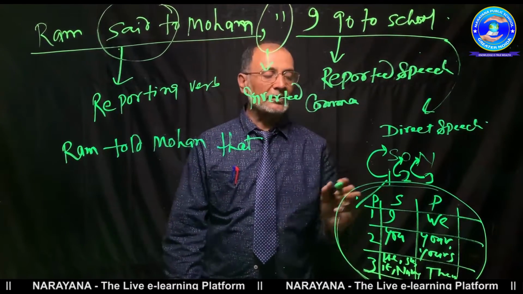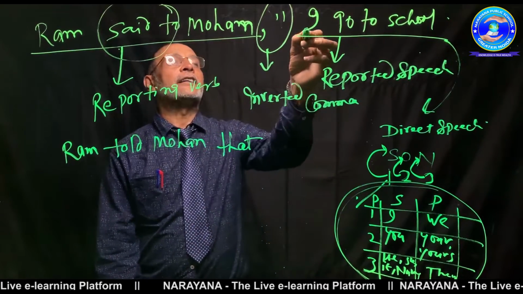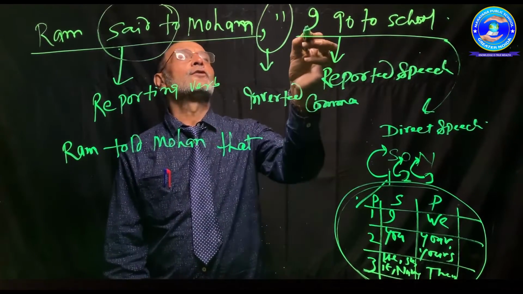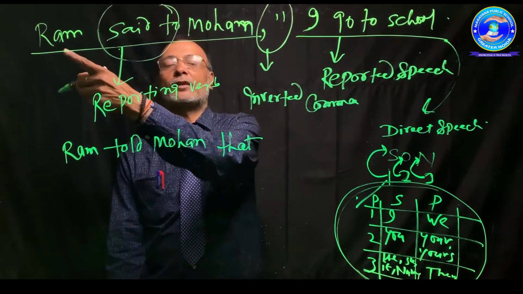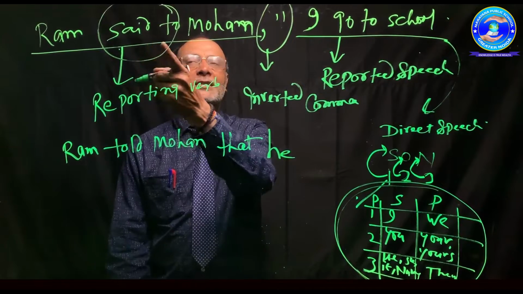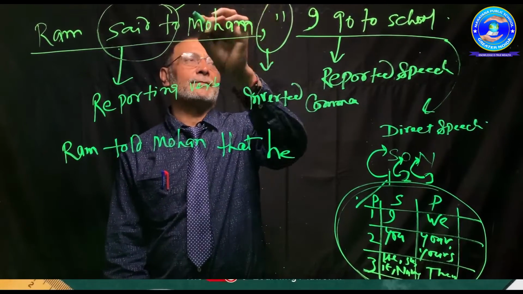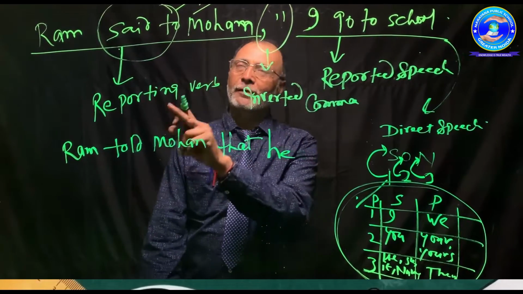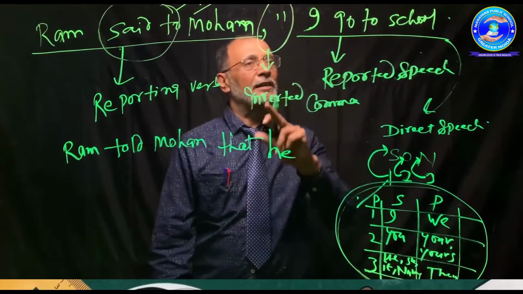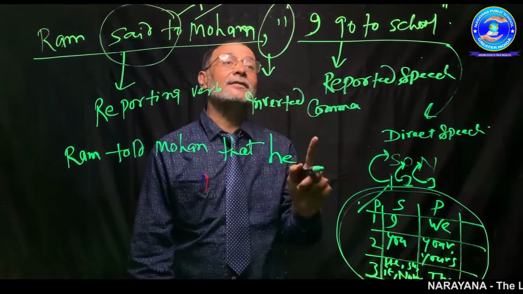Just now. Now see here, it is written as when first person is subject. I is what? You see down here, I is first person. So first person is equal to subject. So around what comes here? That he. Okay. Now this is which tense? Now say to Mohan which tense? Tell me now. Past tense. Very good. So if reporting verb is in past tense, reported speech must be in the past tense. Must be in the past tense.